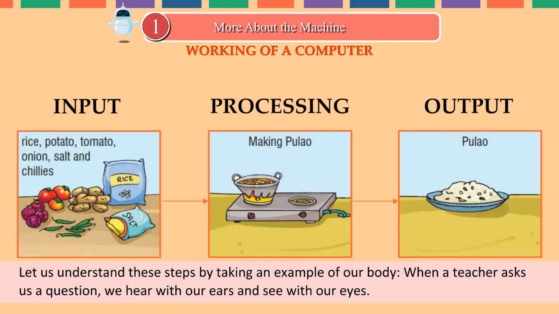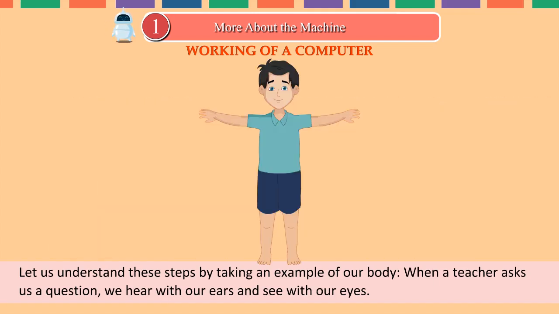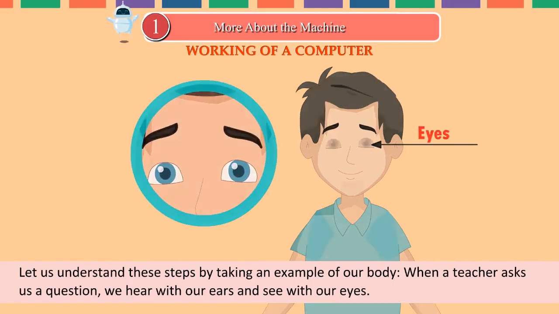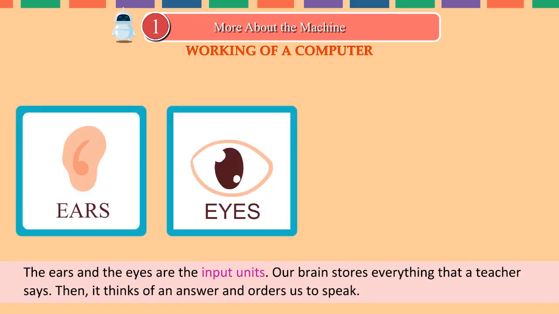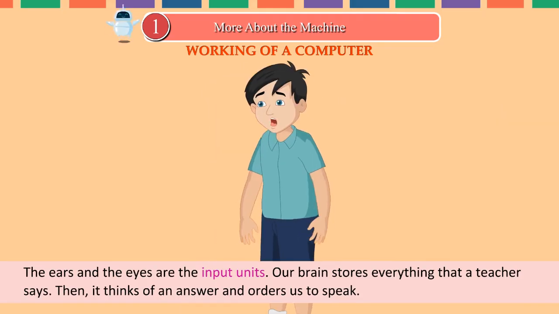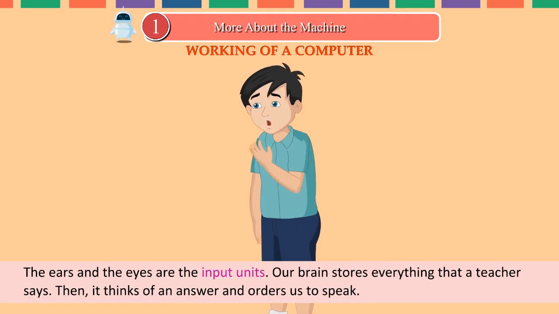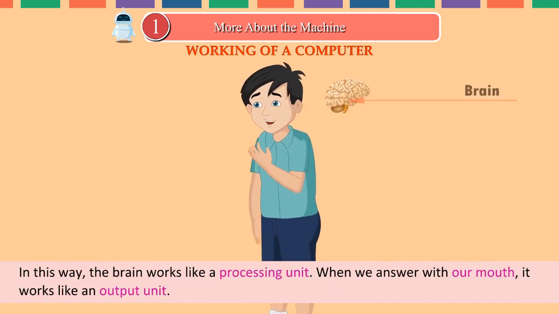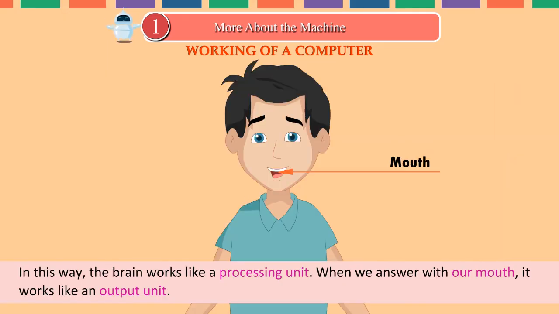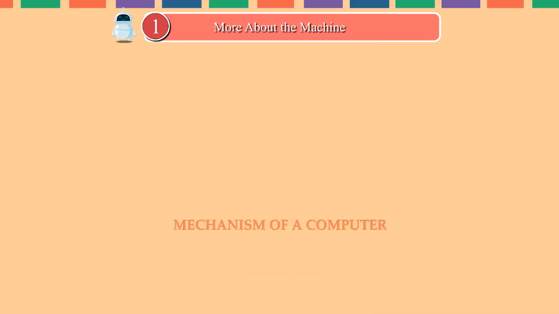Let us understand these steps by taking an example of our body. When a teacher asks us a question, we hear with our ears and see with our eyes. The ears and the eyes are the input units. Our brain stores everything that a teacher says. Then it thinks of an answer and orders us to speak. In this way, the brain works like a processing unit. When we answer with our mouth, it works like an output unit.